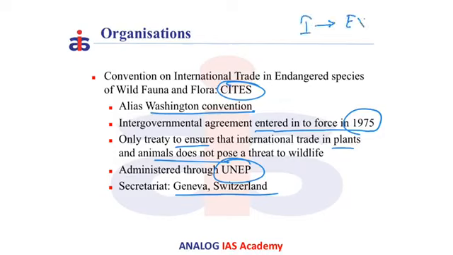with extinction and provides the greatest level of protection, while Appendix 2 does not speak about species threatened with extinction, but the species which resemble other species and which need to be regulated. And the third appendix of CITES deals with the species for which a range country has asked another country to help in controlling the international trade.